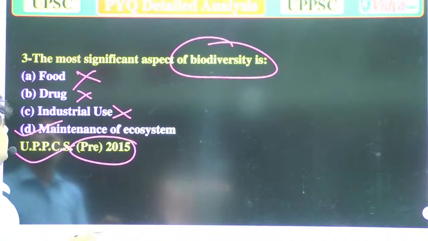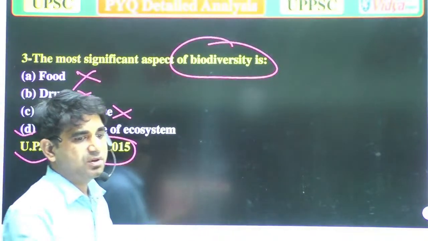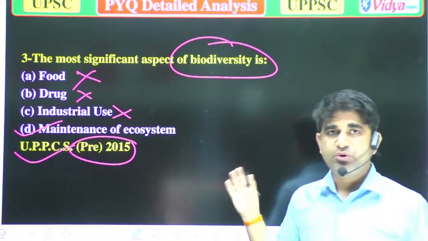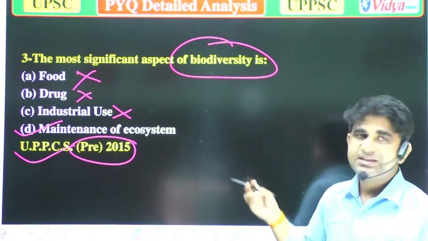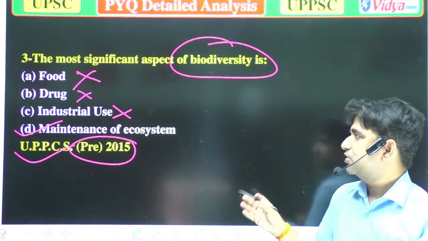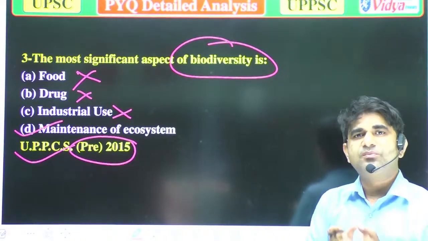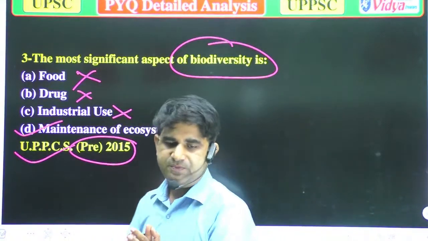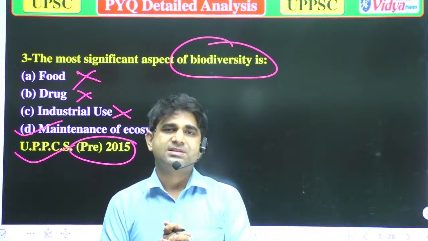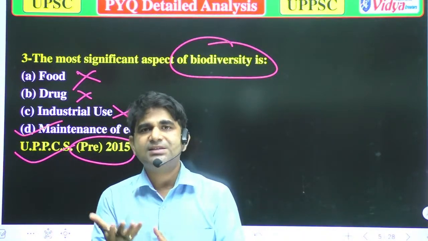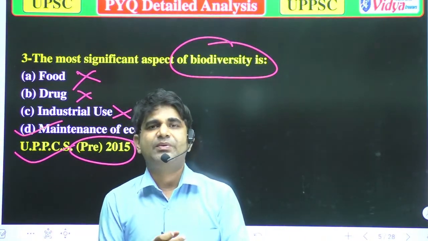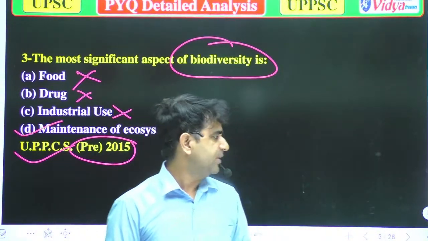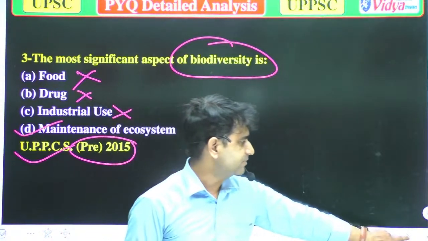The most significant aspect of ecosystem is maintenance of ecosystem. When we talk about biodiversity, maintenance of ecosystem is the most important thing, because when there is proper maintenance of ecosystem, it will increase the power of biodiversity, or you can say there will be more variation, and that is good for our environment. So now we'll move to the next question.